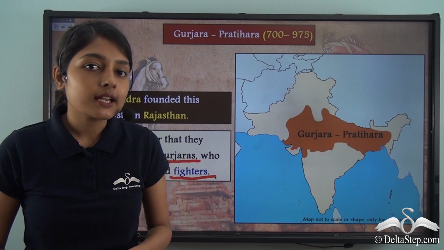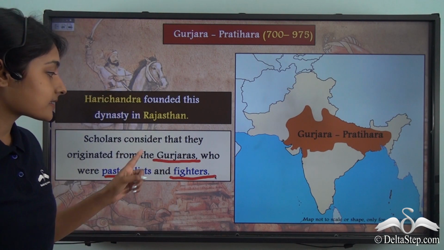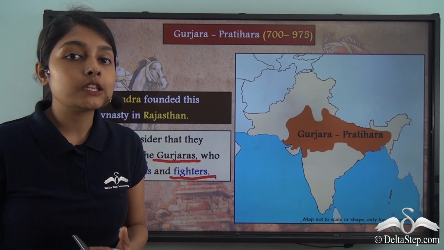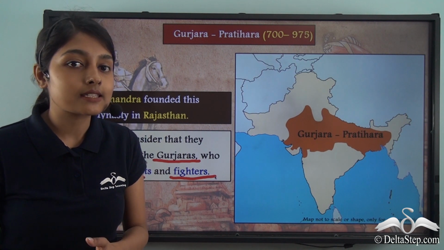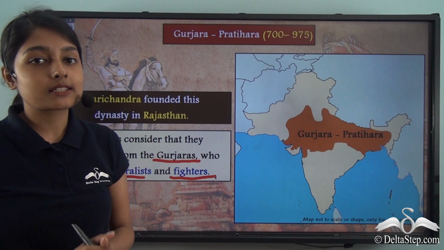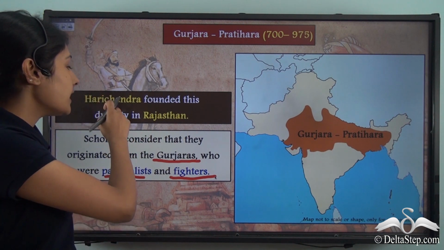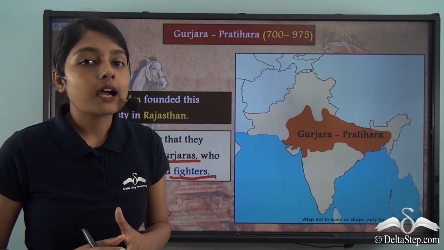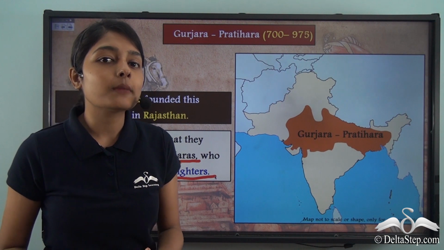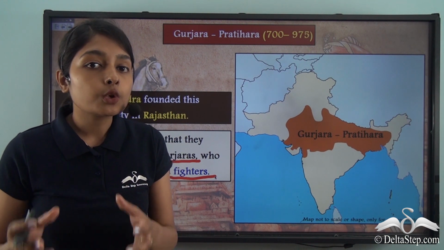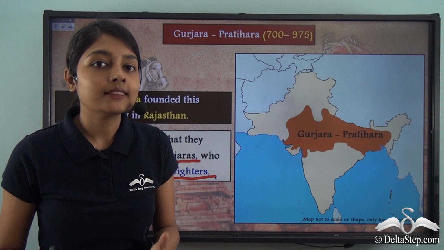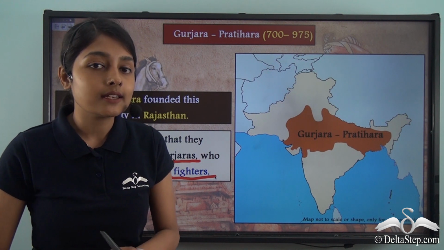So these Gurjaras were pastoralists and fighters, and then they went on to establish their own dynasty, that is the Gurjara Pratihara dynasty that was founded by Harichandra. So you can understand how men from enterprising families took up military professions and then established their own dynasties.